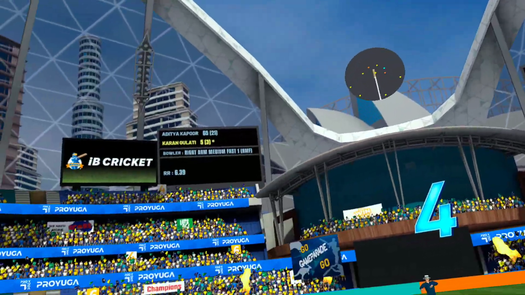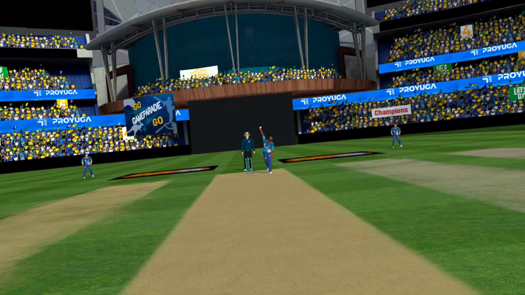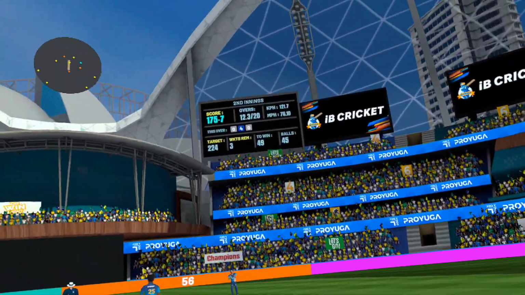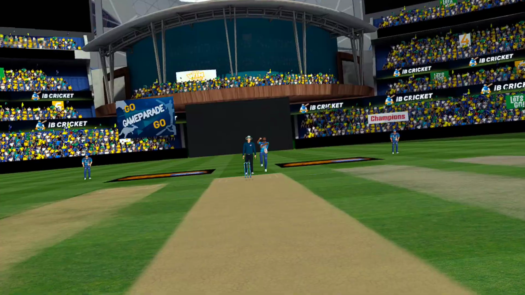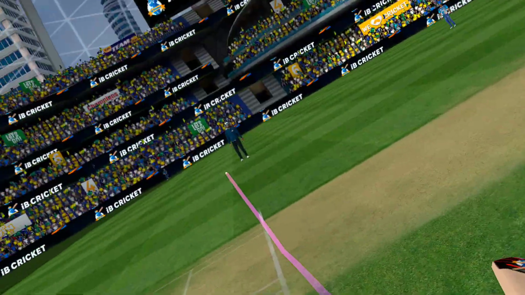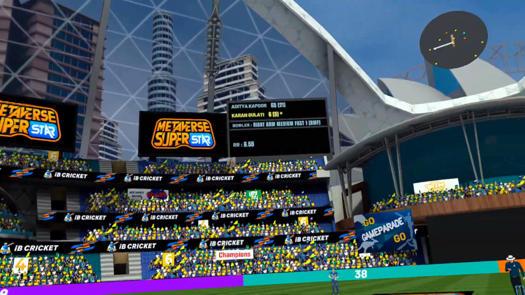Batsman finds the boundary. Bowler seems to be struggling to contain the batsman. He's just nudged it into the leg side. Batsman pockets a single.